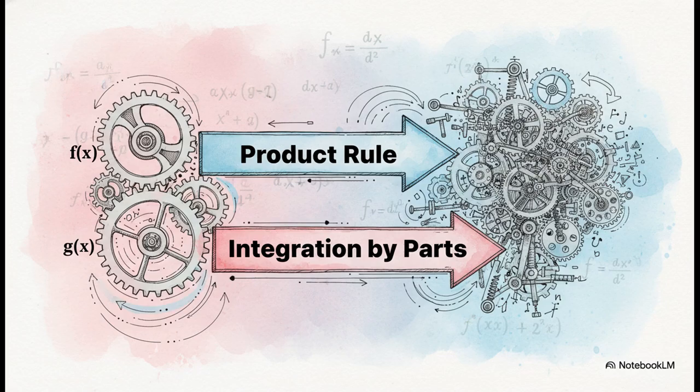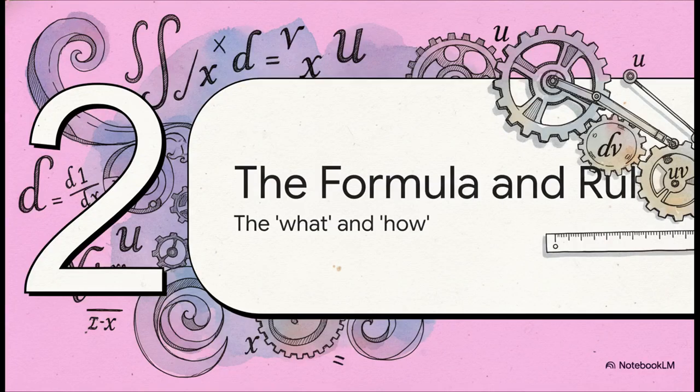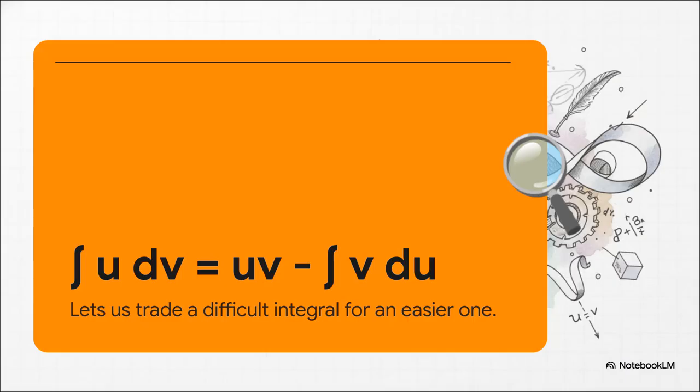It's a method that's tailor-made for integrals that are a product of two functions, just like the one that stumped us. So let's break down the mechanics. We're going to look at the core formula itself, and then, probably even more important, the one simple rule that makes this whole thing work smoothly. And here it is. The integral of u dv equals uv minus the integral of v du.